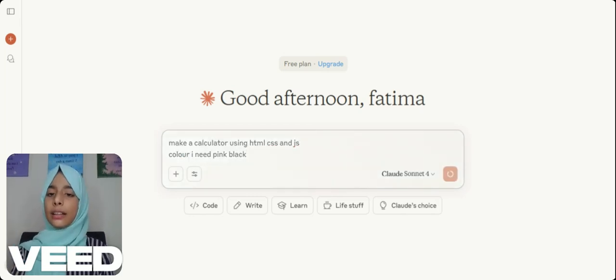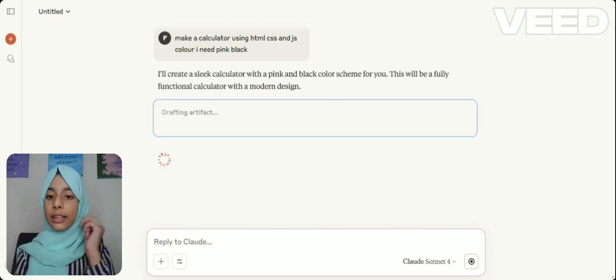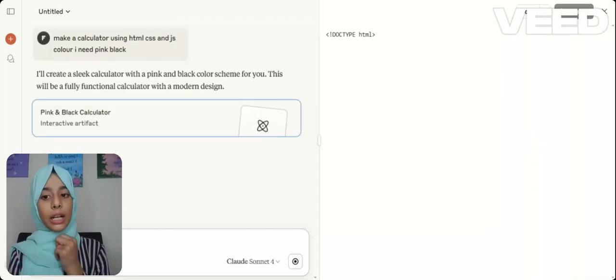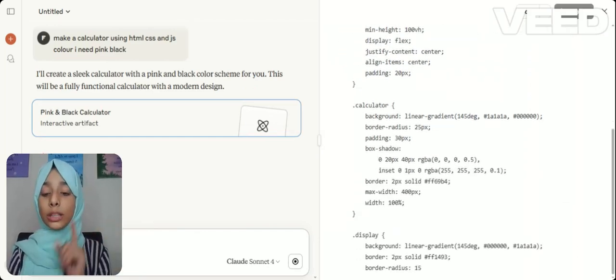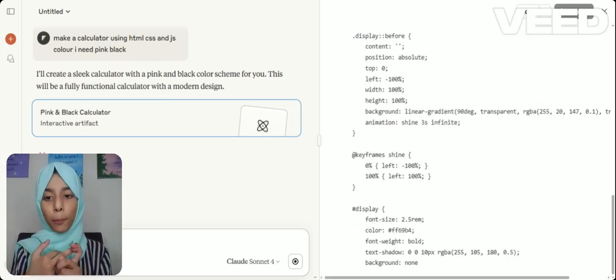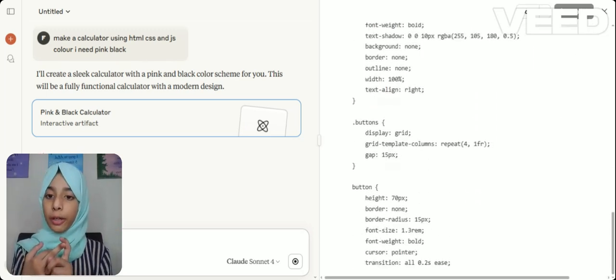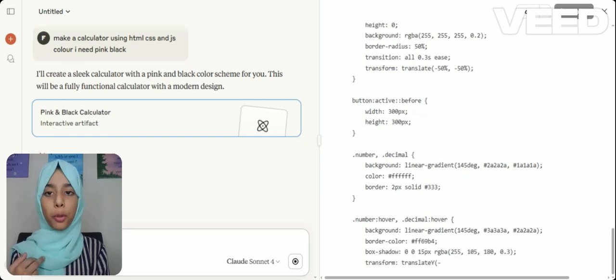Okay, till then Claude will generate. I will tell you one more idea. There are two methods to do your coding. The first is Claude.ai, and the second is CodePen with ChatGPT. You will generate code from ChatGPT and use CodePen. First of all, I will tell you about CodePen.